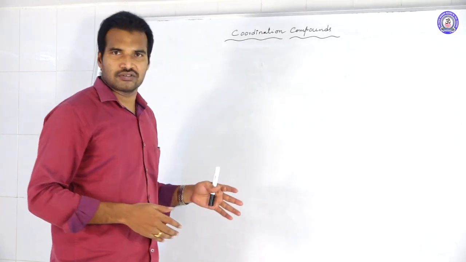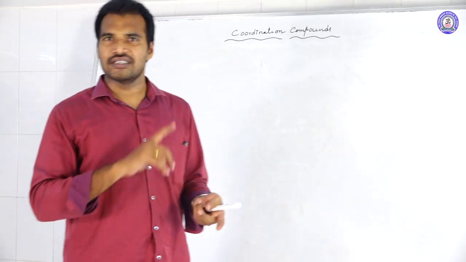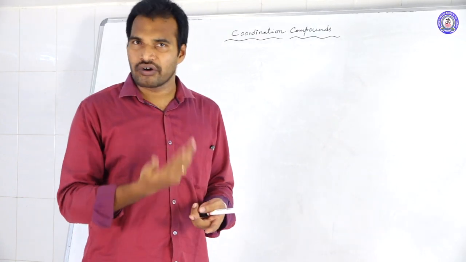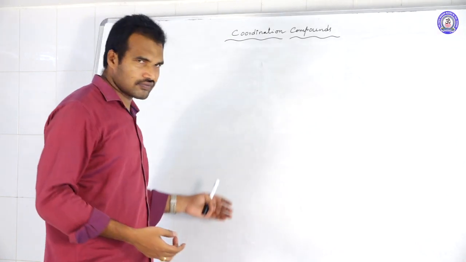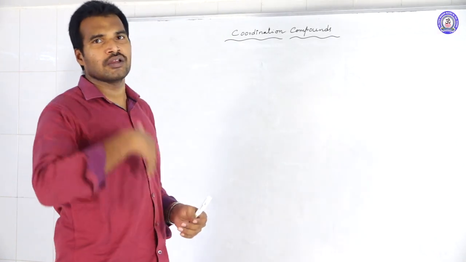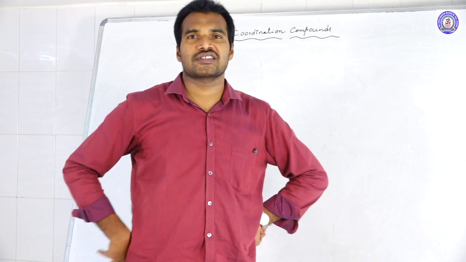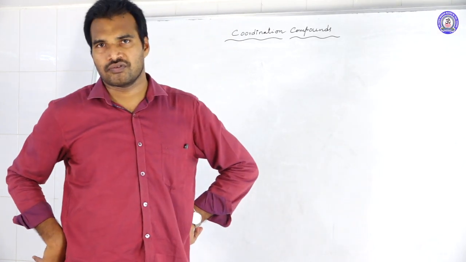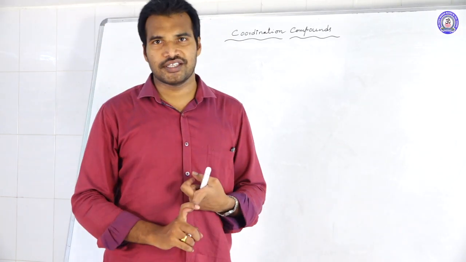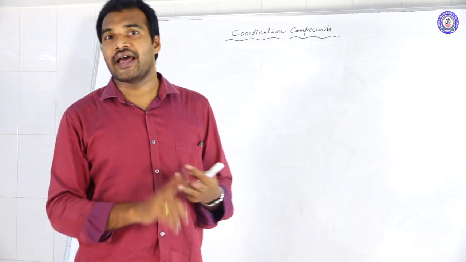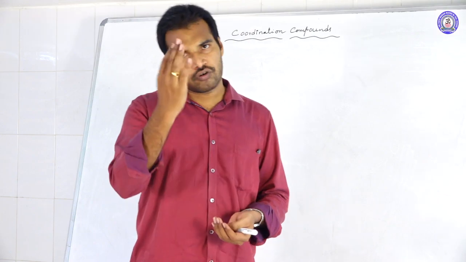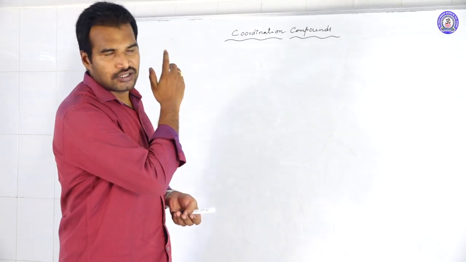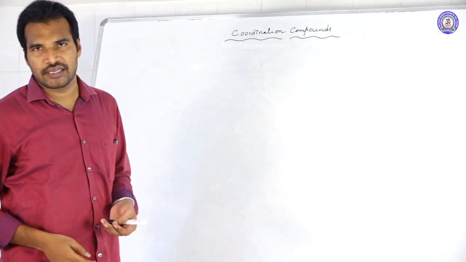Thereafter, terms. What is oxidation number? What is ligand? What is coordination number? What is coordination sphere? After we finish that, all the terms we are going to use in coordination compounds. Next week we will discuss theories of coordination compounds: Werner's theory, Sidgwick theory, valence bond theory, and thereafter crystal field theory. Four theories came forward to explain the geometry and structure of the complex compounds.